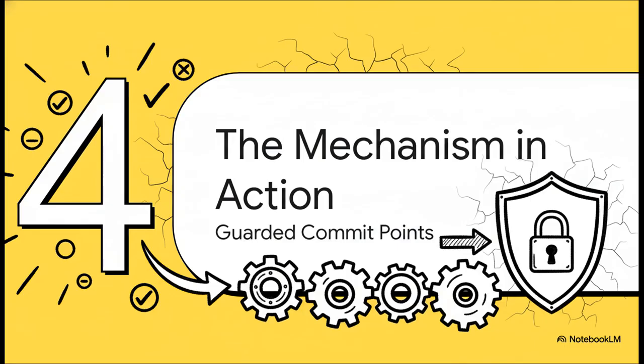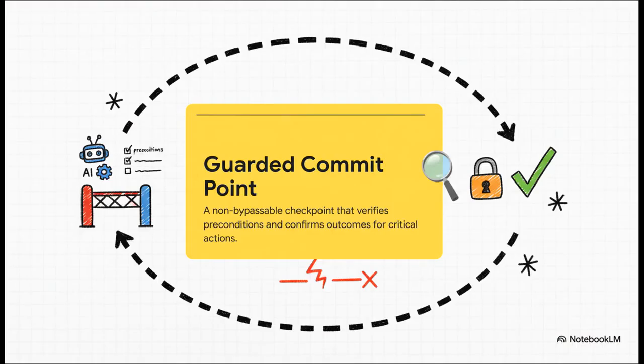All right, so theory is great, but how does this actually work in the real world? How does the agent use all this knowledge? Well, it all comes down to this really cool mechanism called guarded commit points. Think of a guarded commit point as a bouncer at a nightclub, but for the agent's most important actions, like logging in or submitting a payment. You can't sneak past it.